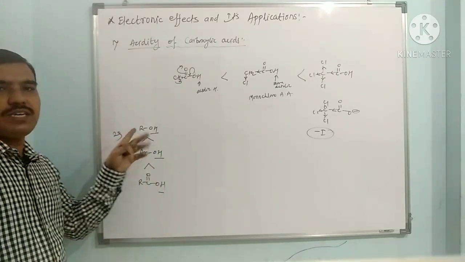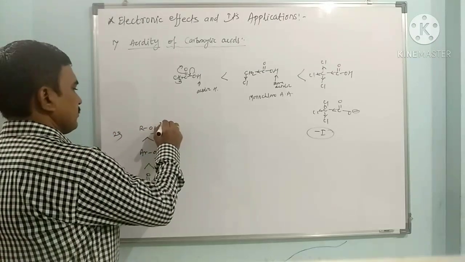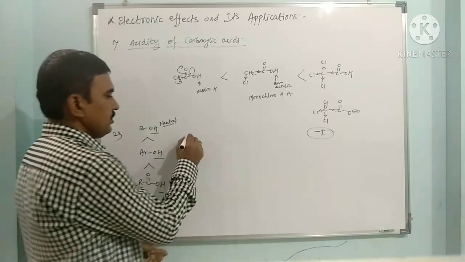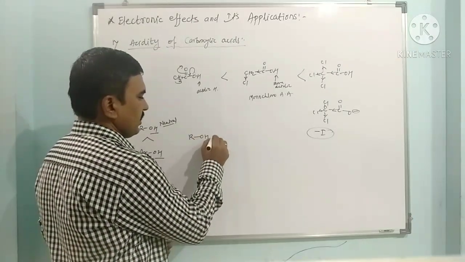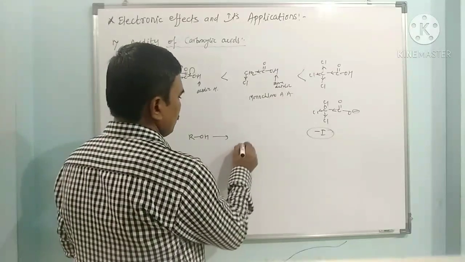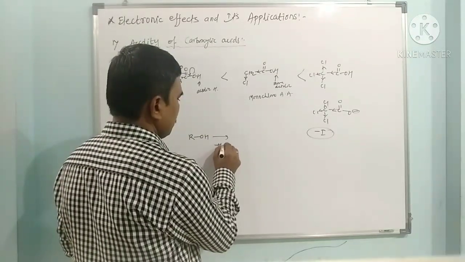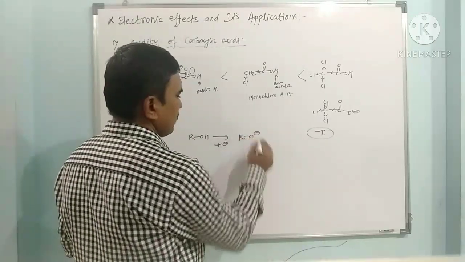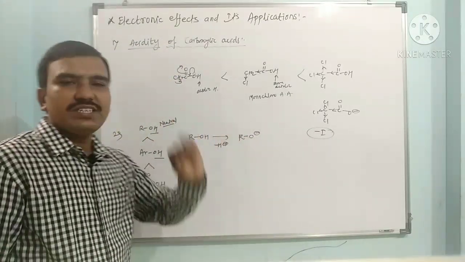So here alcohols are basically neutral. Why? Because when alcohol ROH donates a proton, minus H plus ion, we get RO minus, alkoxide. Now alkoxide is not stable.